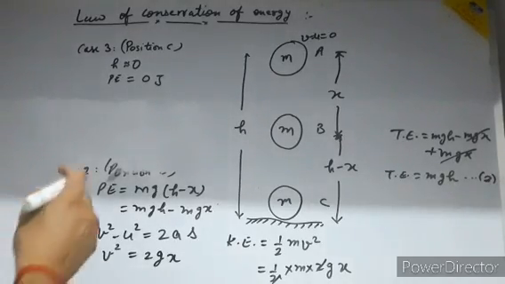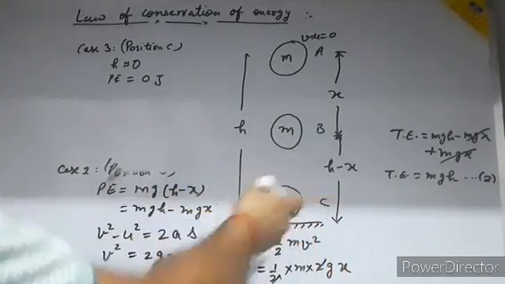Clear? Okay, now again I have to check the velocity at the point C.